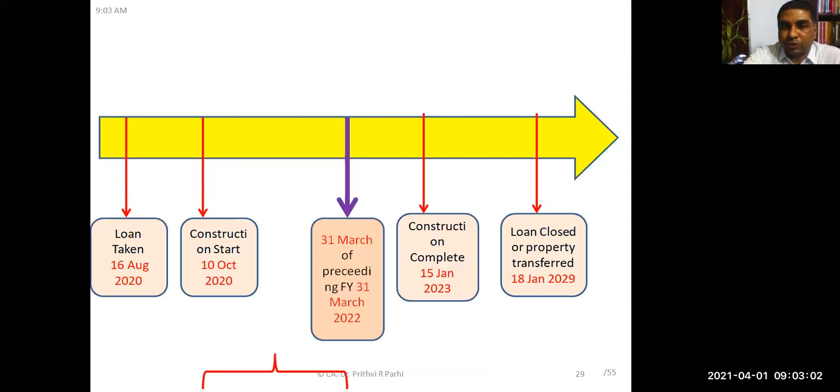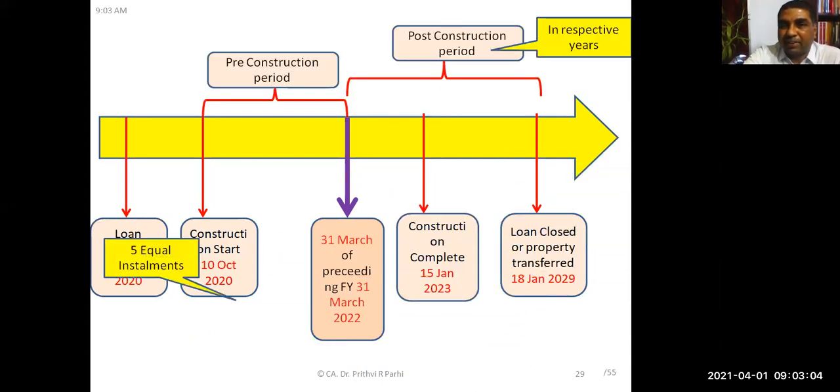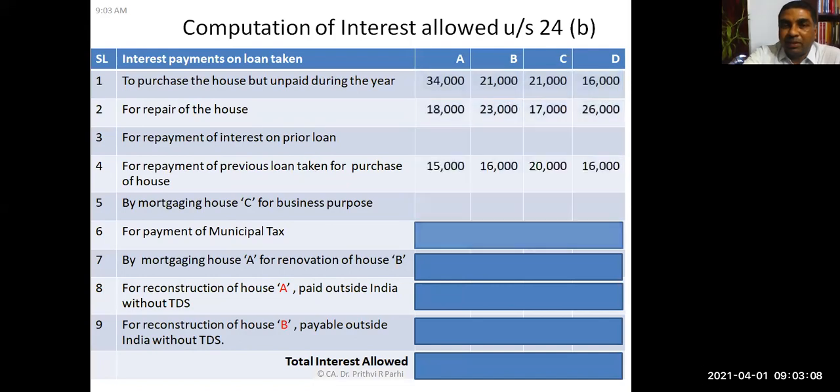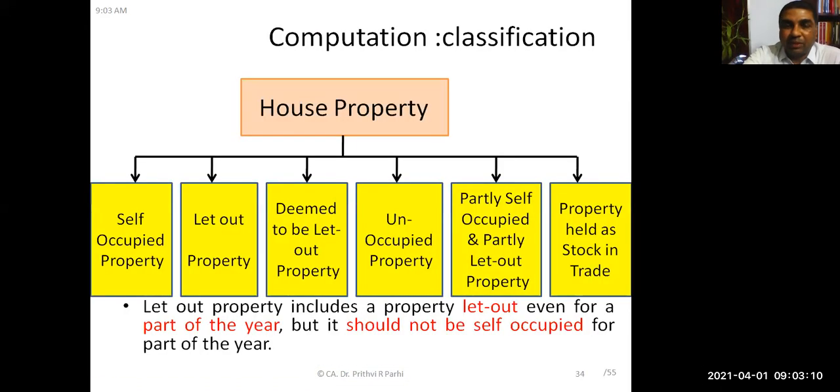Pre-construction period, post-construction period interest also we had discussed in our earlier classes. You already know pre-construction period interest one can get as deduction in 5 equal installments, and post-construction period interest in every year one can get that deduction.